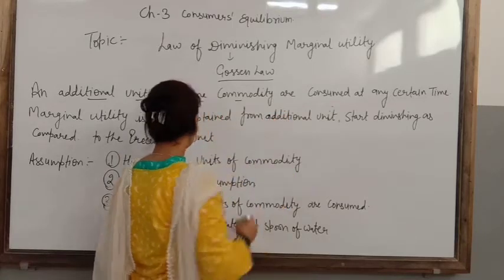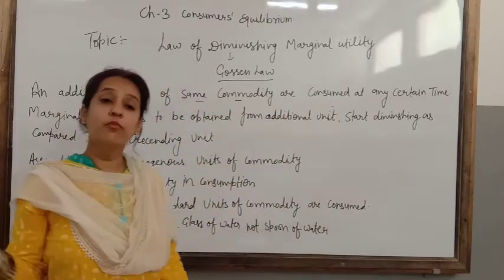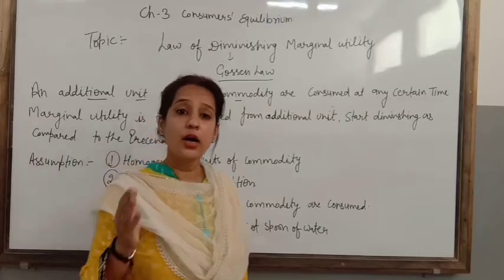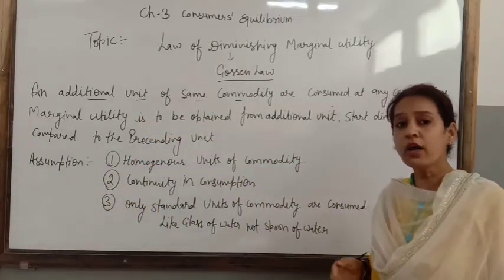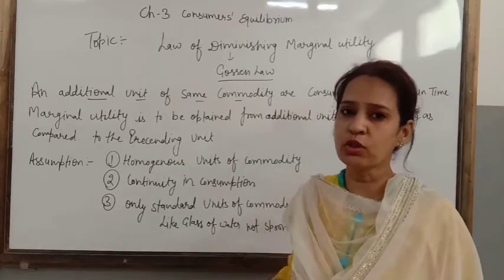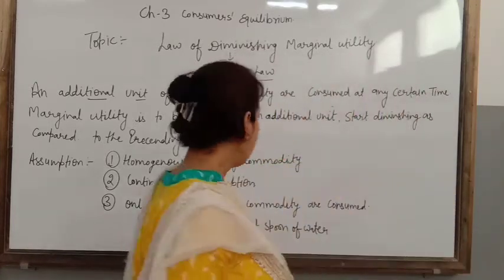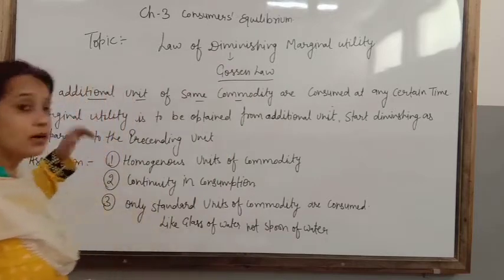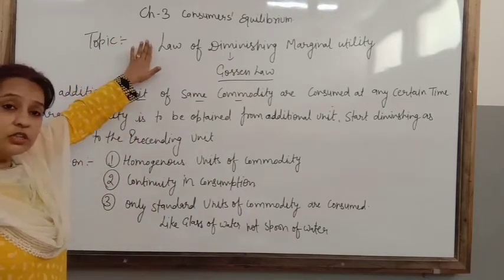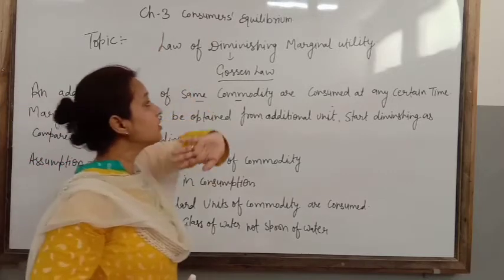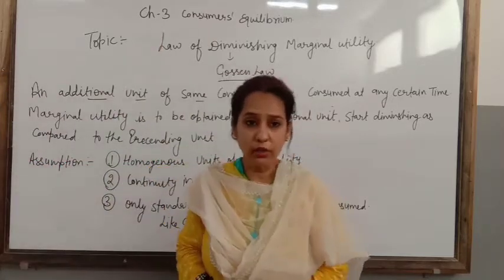According to him, if we are consuming more and more units, our satisfaction, our marginal utility or our additional satisfaction goes on decreasing compared to the preceding units. Because of this reason, this law is known as the law of diminishing marginal utility.